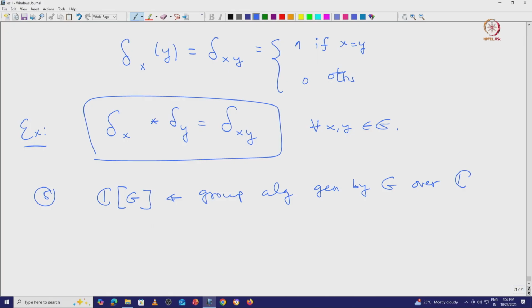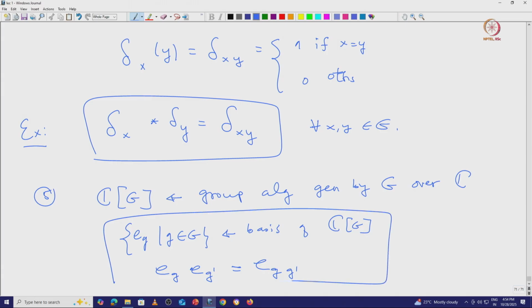So, for example, we can define e_g to be a basis of the vector space. This is the basis of CG. Now using this e_g, you define the product e_g times e_g' equal to e_gg'.